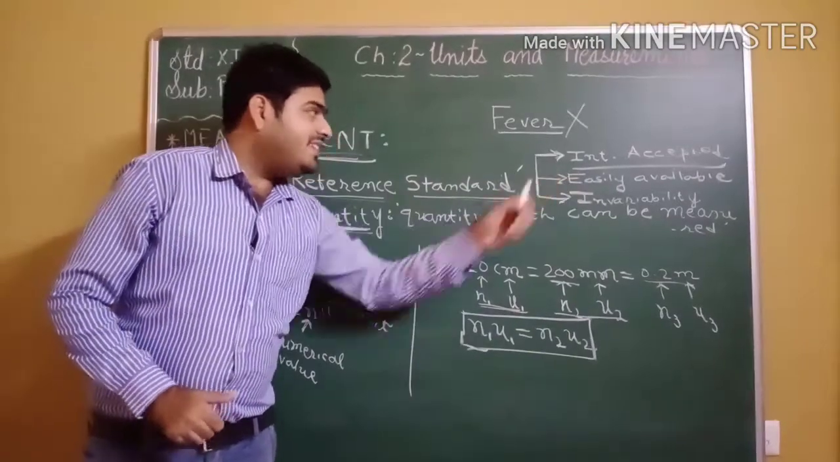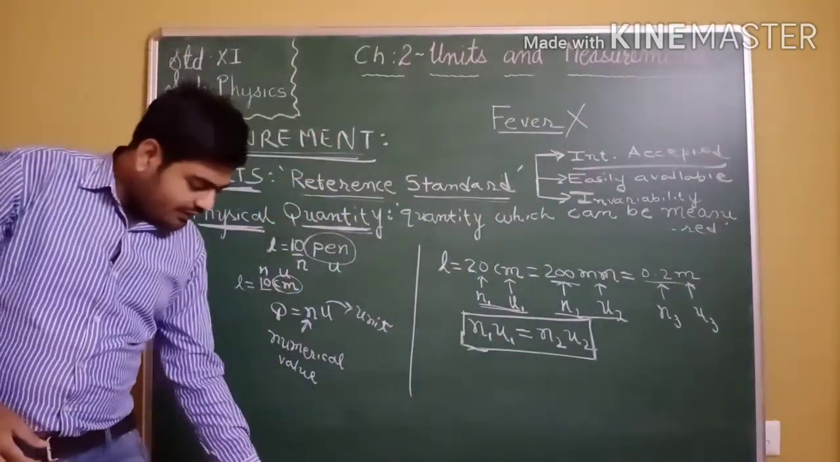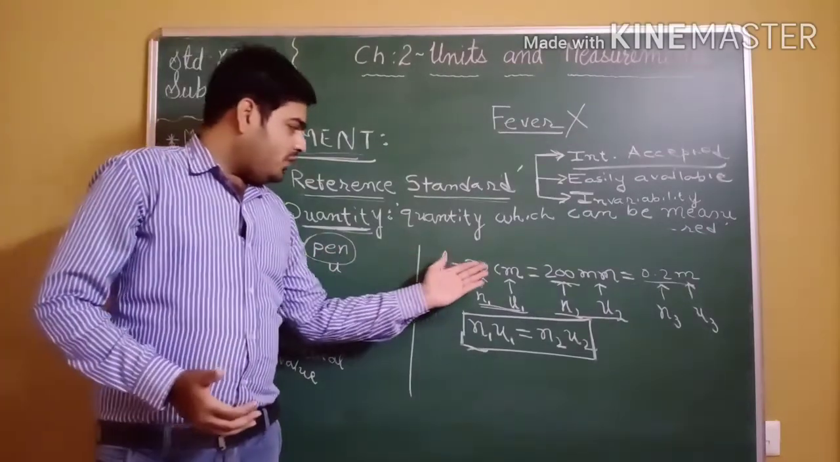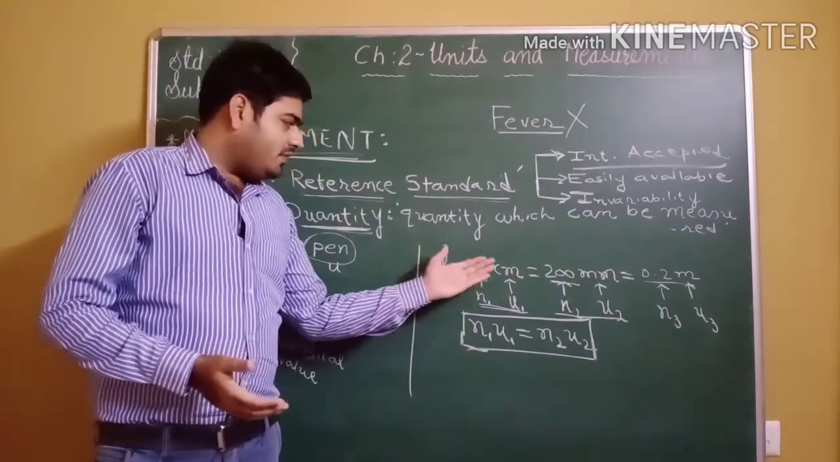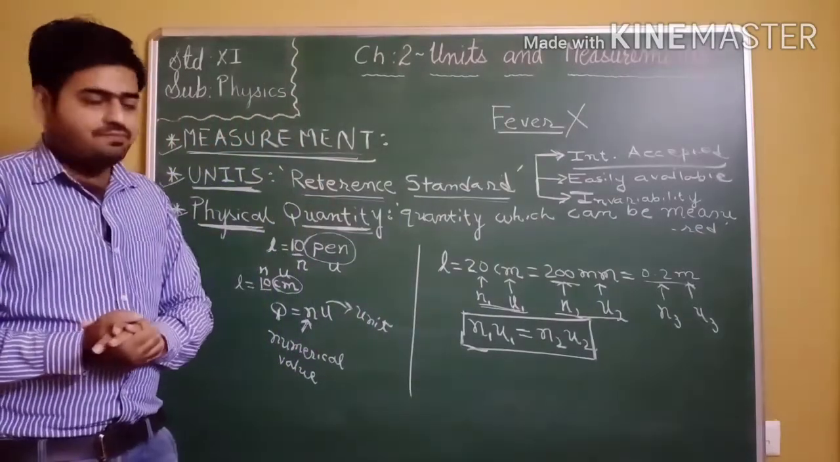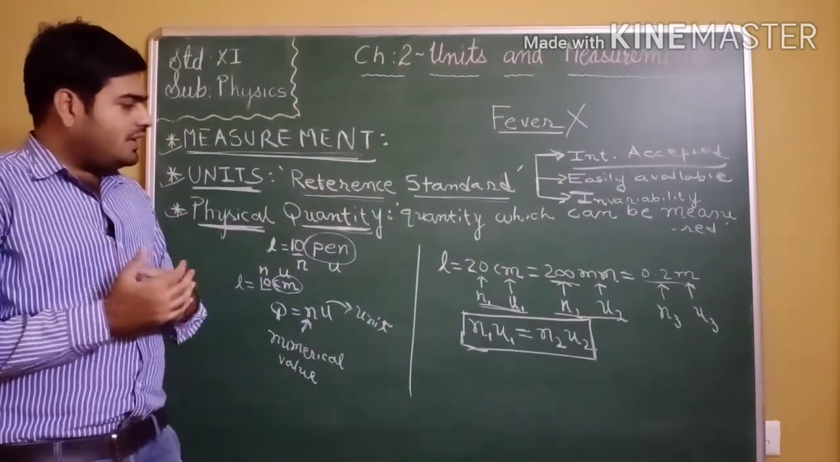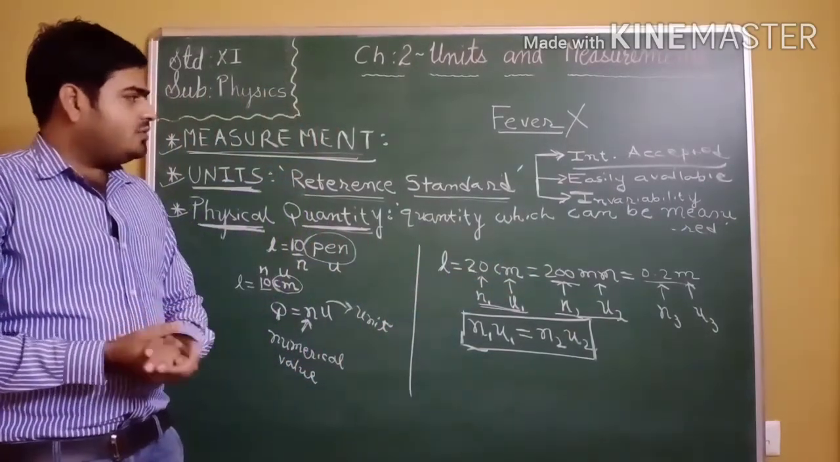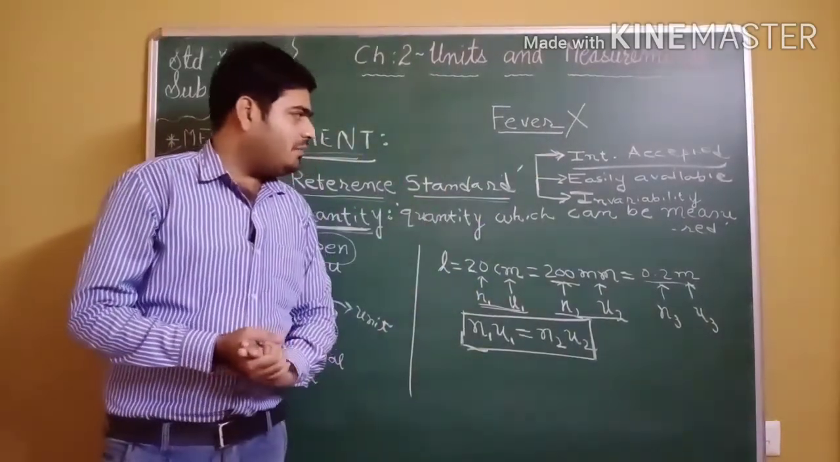यूनिट शुड बी easily available. That unit should be easily available. Here length of unit we are considering centimeter, so easily we can convert it into millimeter, easily we can convert it into meter. Okay, so conversion is also possible very easily. So unit should be easily available.